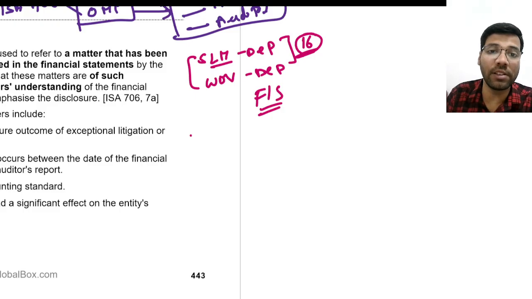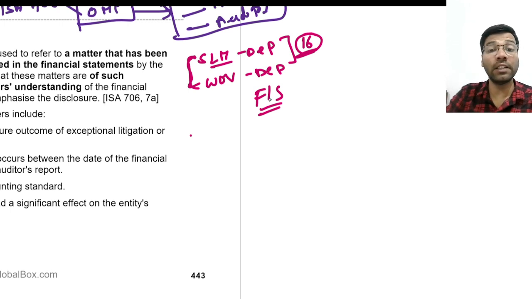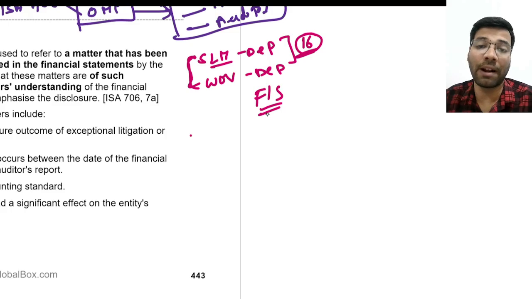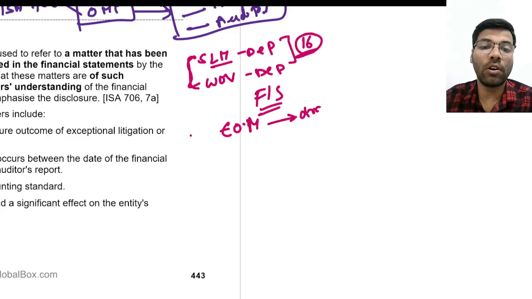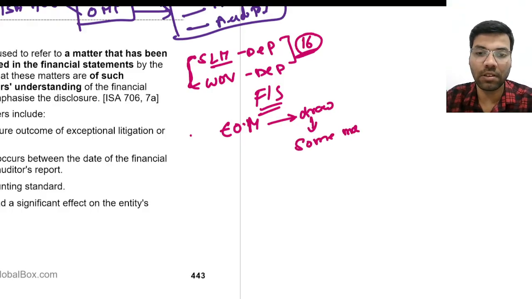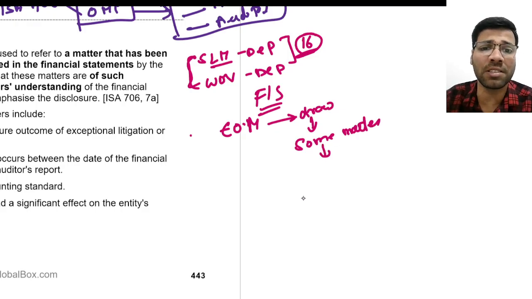So if the auditor feels that it is very important that the shareholder should know that there is a change in the method of depreciation, that the accounting policy has been changed, then the auditor will use the emphasis of matter paragraph, right? By putting an emphasis of matter paragraph, the auditor wants to draw the attention of the users of financial statements to some matters, and these matters are already presented and disclosed in financial statements.